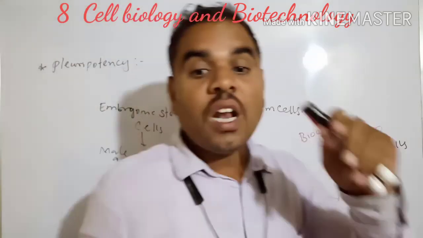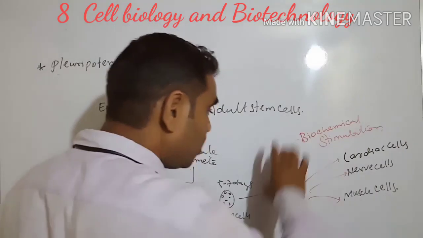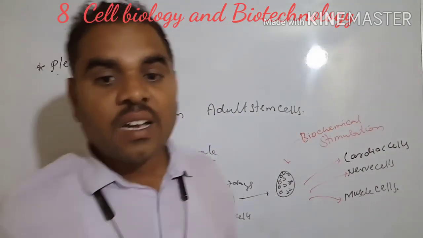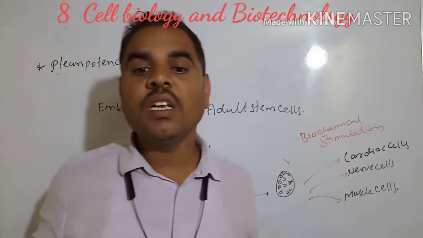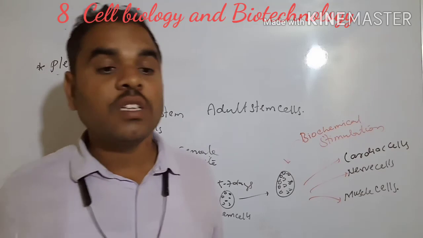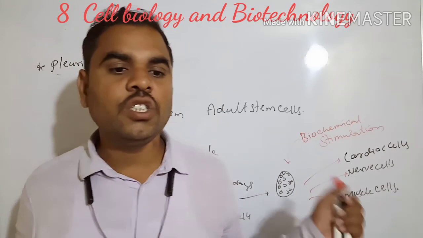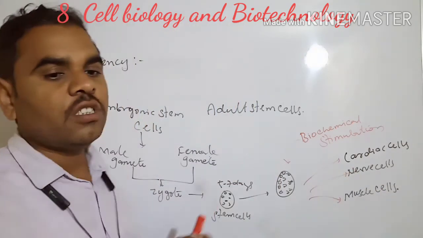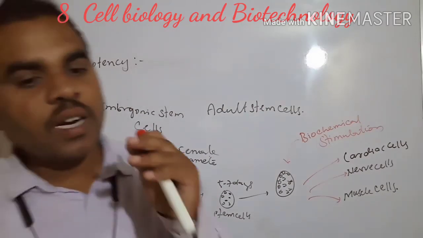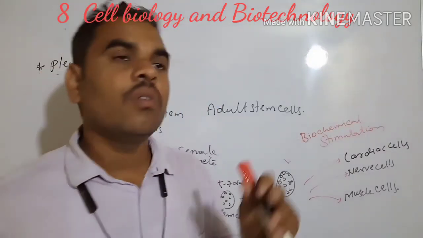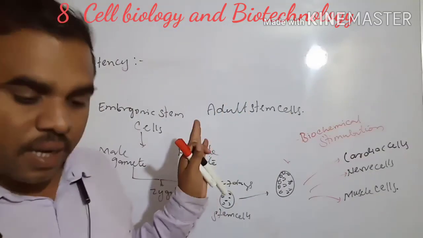Then they are cultured with certain biochemical stimulations. We have to add the biochemical stimulation. As per the stimulation, stem cells can transform themselves into different types of cells, so into tissue and organ. Next, another one is adult stem cells. Adult stem cells are found in red bone marrow, adipose tissue, connective tissue and blood. We will learn this in the next session.